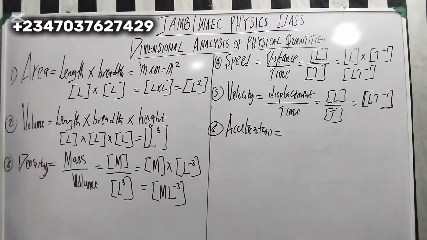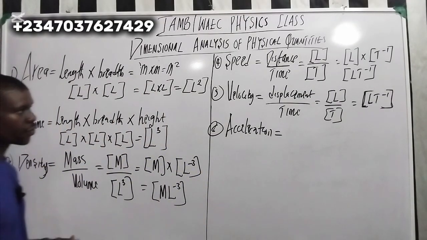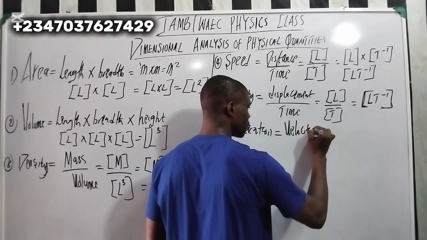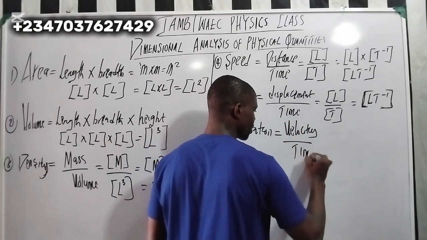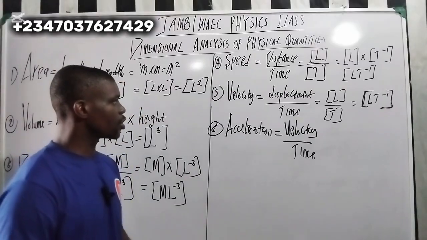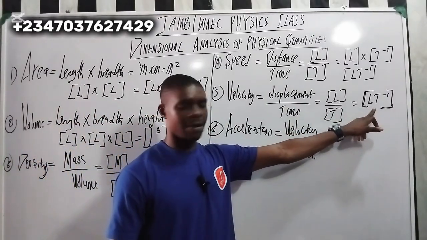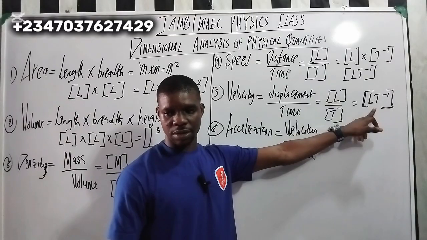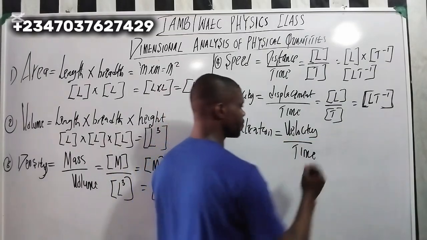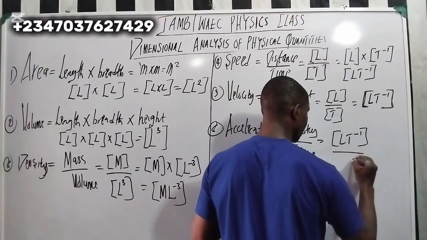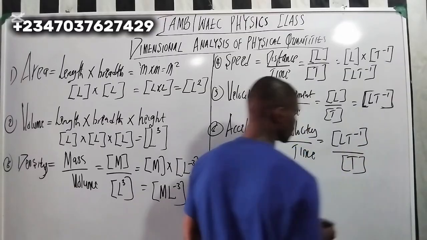What is acceleration? Velocity over time. Velocity over what? Time. So now let's check the dimension. Remember, we have already done the dimension for what? Velocity, which is what? Length per time. Good. So that's going to be length per time over what? Time.